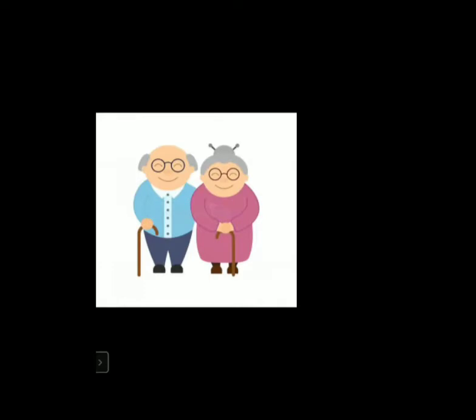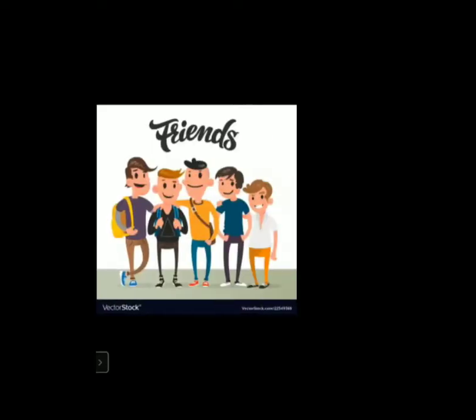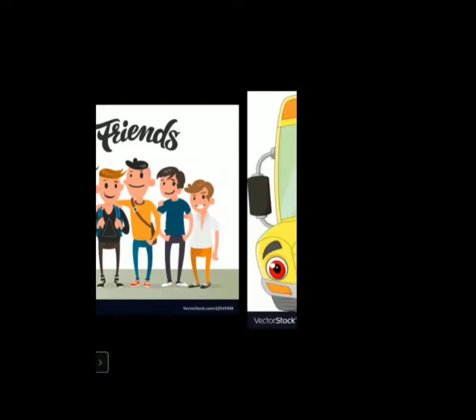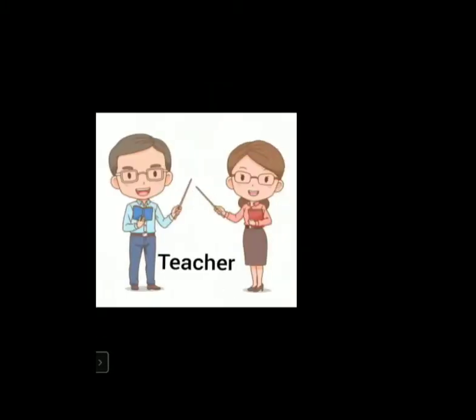So here you can see grandparents. You can see the picture of friends, driver, school bus driver, teacher. You can see a madam and a sir. So this will go under teacher.